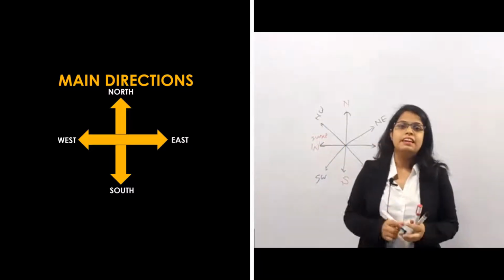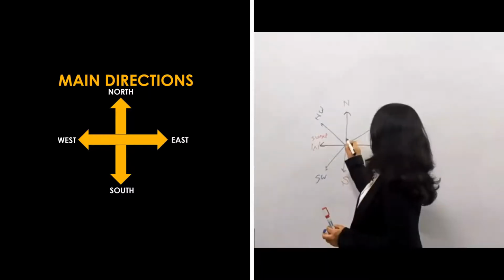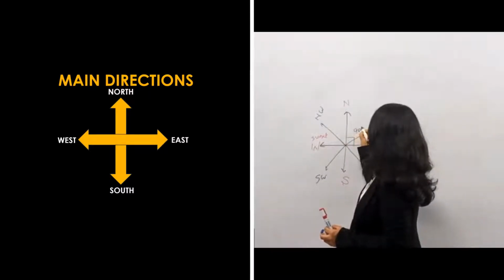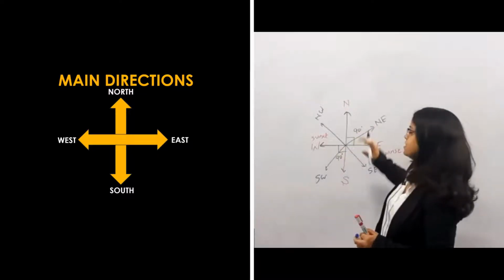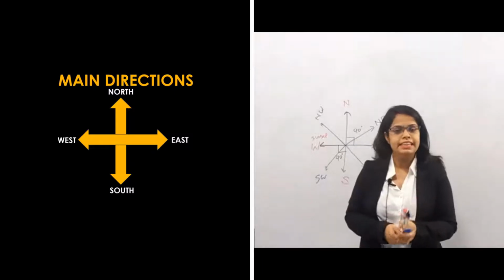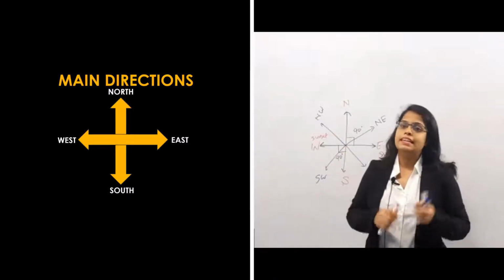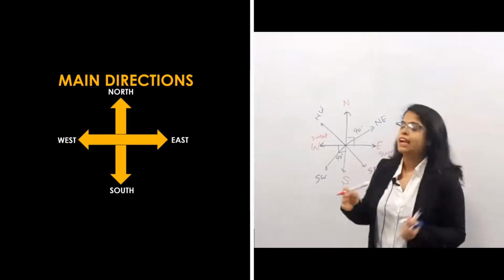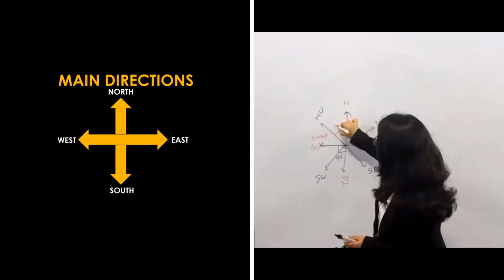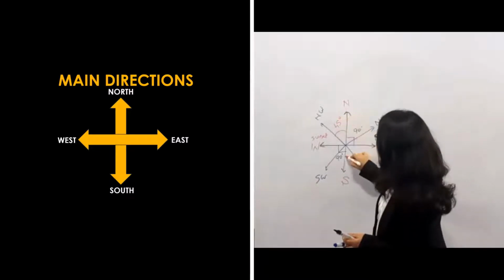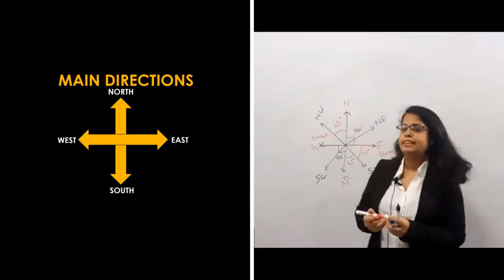After that we saw the angle between the main directions. What is the angle between the main directions? It is 90 degrees. This will be 90 degrees, similarly this will also be 90 degrees. All the main direction angles will be 90 degrees. And the angle between the cardinal directions will be exactly half of the main direction angle, as it's divided into 2 parts. So this angle will be 45 degrees. All these angles will be 45 degrees.